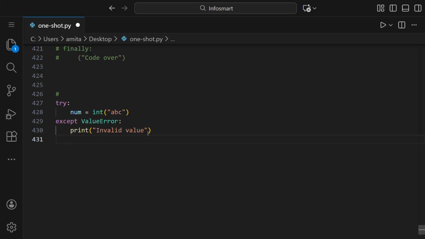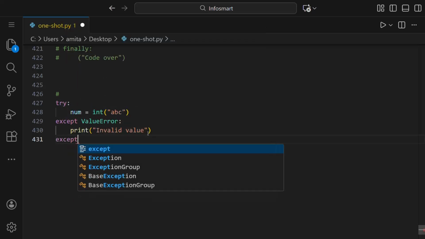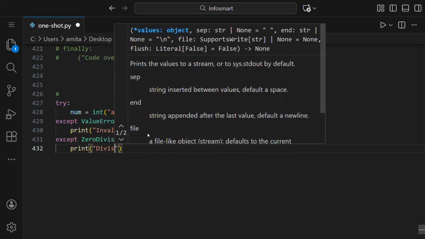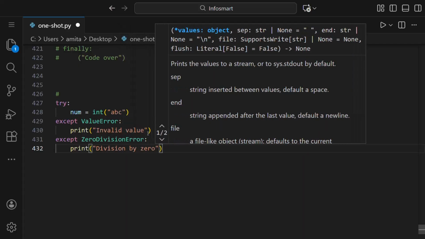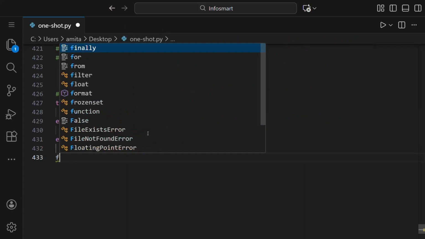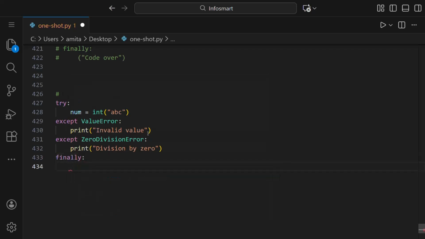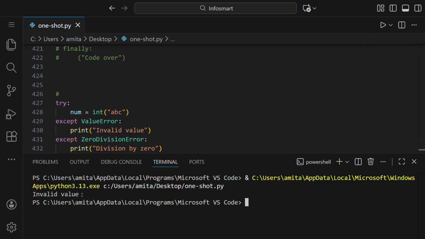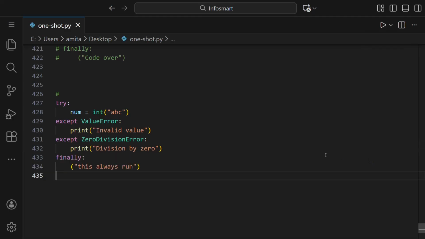And another thing, we can write some more except errors, like ZeroDivisionError. So if we are dividing by 0, instead of giving an error, it will print something. So it will print division by 0 like this. And finally blocks always run, as we already know. So in finally, we can print this always runs. If we run this, you can see we got invalid value instead of a value error.